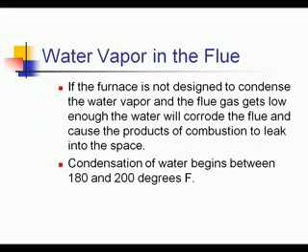One of the common products of combustion is water. The water will stay a vapor as long as the flue gas is hot enough. Cooling the flue gas to condense out the water makes the furnace more efficient. You see this in the 90% plus furnaces. If the furnace is not designed to condense the water vapor and the flue gas gets too low, the water will corrode the flue and cause the products of combustion to leak into the space. Condensation of the water begins at 180 to 200 degrees Fahrenheit.